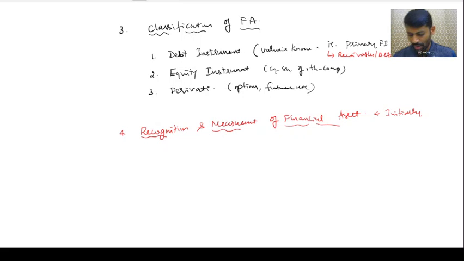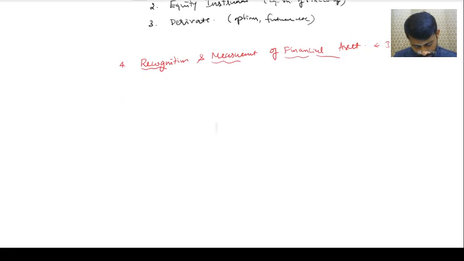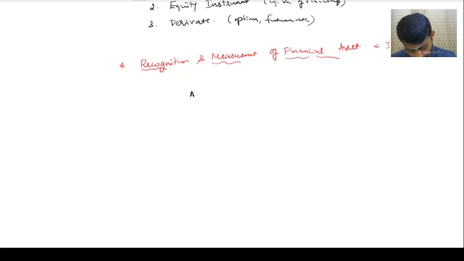Financial asset. So first, my dear friends, what are the types of financial assets we have classified? Three types: debt instrument, equity instrument, and derivative instrument. One by one, let us analyze how each has to be measured. Debt instrument, I said, covers receivables, payables, loans, etc. First, let us go with category 1, debt instrument. It is nothing but a primary financial asset.